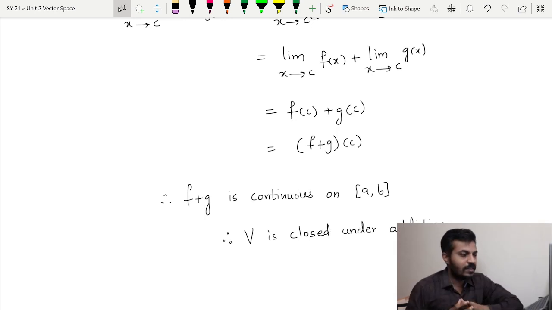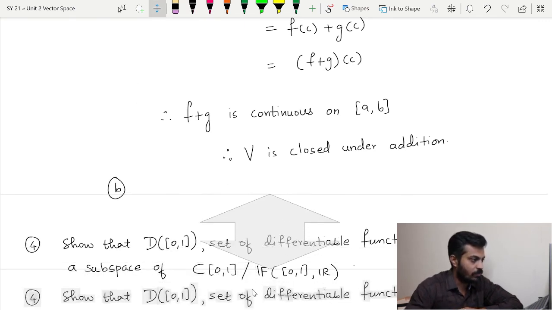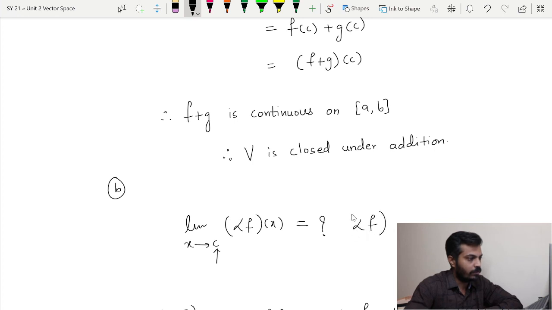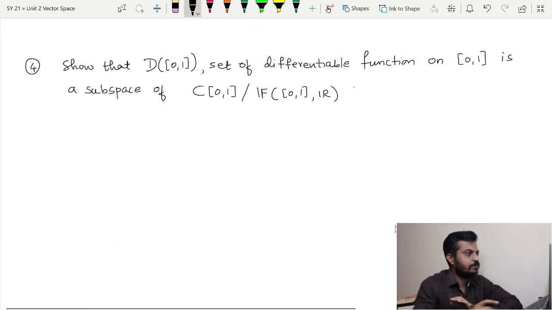Now the closed under scalar multiplication part I leave to you. That's really simple. Simply start with a real number alpha and an element from V. I will give you the hint: start with the limit as x tends to c, where c is a point from the closed interval [a, b], of alpha f(x). Just start with this and try to prove that this is equal to alpha f(c). This can be done by you, right? So this is homework.